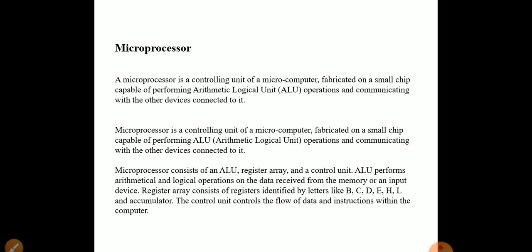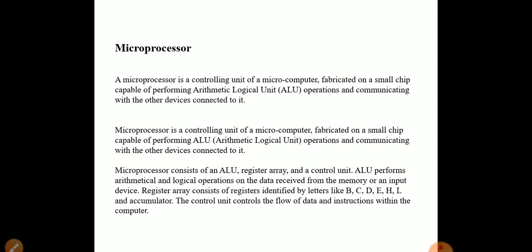The microprocessor is a controlling unit of a microcomputer, fabricated on a small chip, capable of performing ALU, arithmetic and logical unit operations, and communication with the other devices connected to it. The microprocessor consists of an ALU. ALU means arithmetic and logic unit. ALU operates the arithmetical and logical operations.